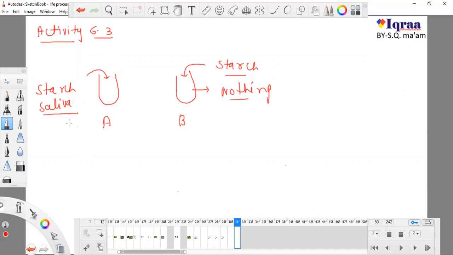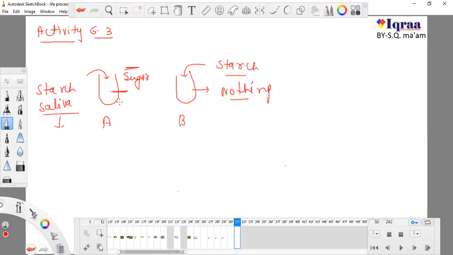So in this test tube, when starch and saliva are together, the saliva will break down the starch into sugar. So finally the product present in this test tube is sugar. And in this test tube there is only starch and no saliva. So the starch will not be broken down, and there will be no reaction at all, because there is starch and we added nothing.